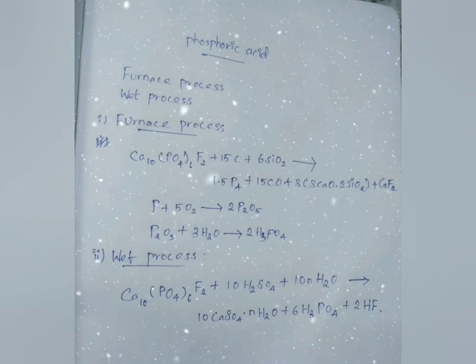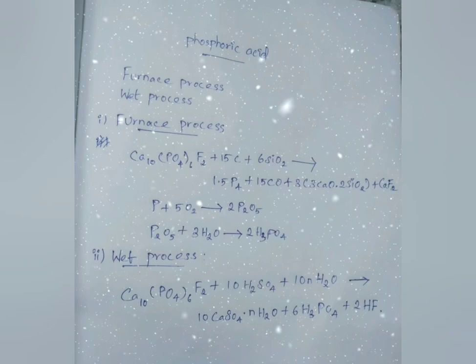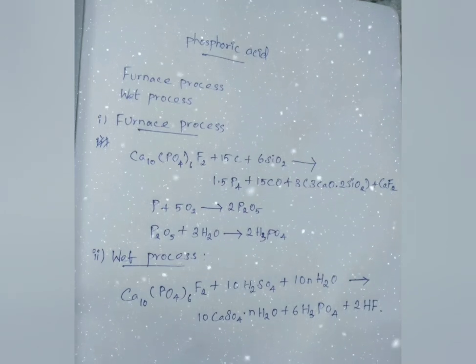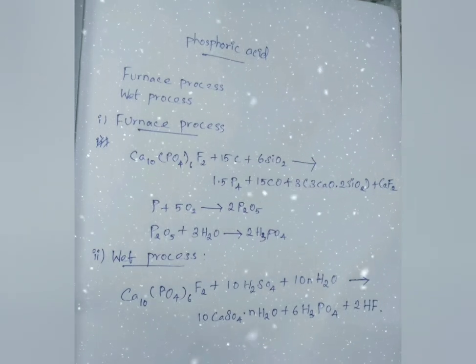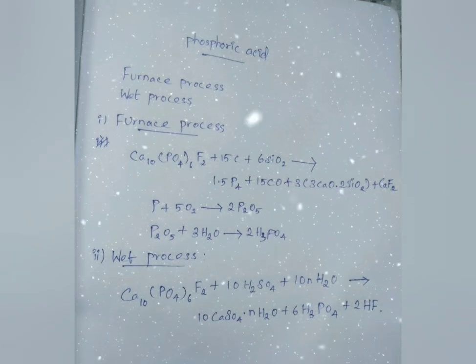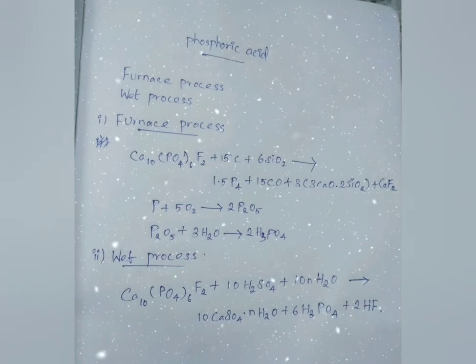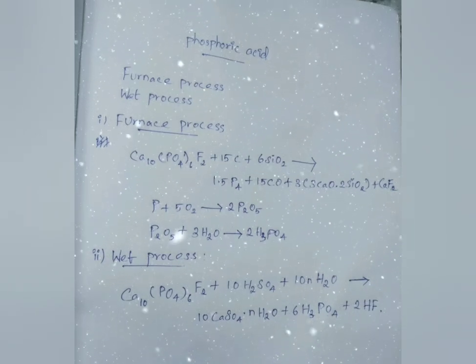Furnace process: here rock phosphate, silica and coke are fed into the furnace. It is fused and produces the elemental form of phosphorus. This again reacts with water and oxygen to produce phosphoric acid. The wet process involves disintegration of apatite in a mineral acid to release phosphorus as phosphoric acid.